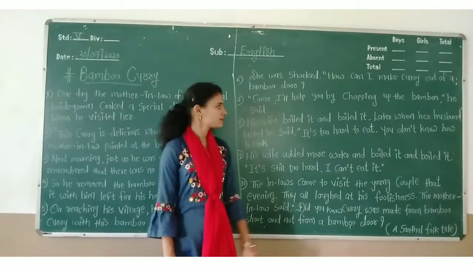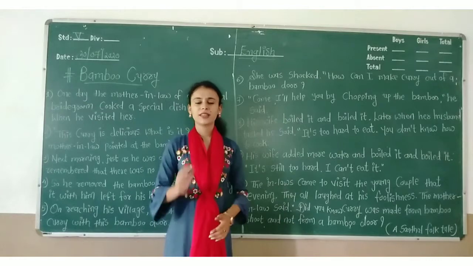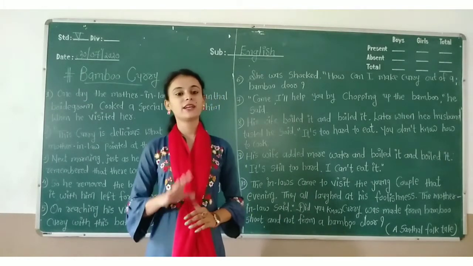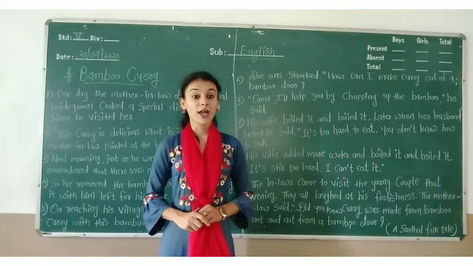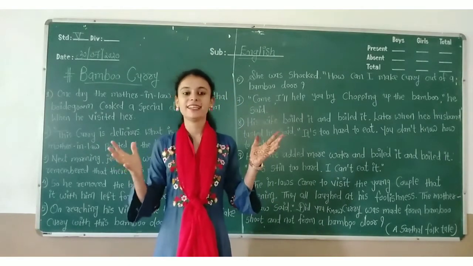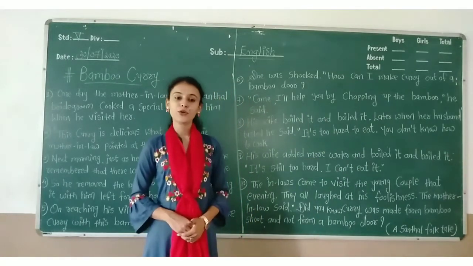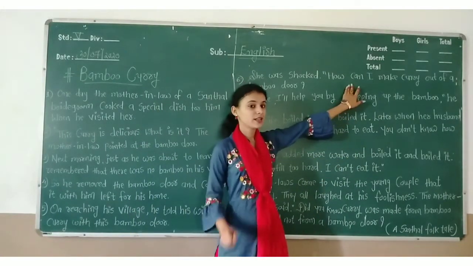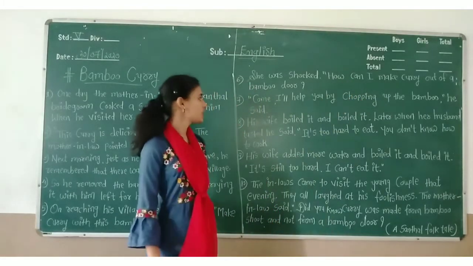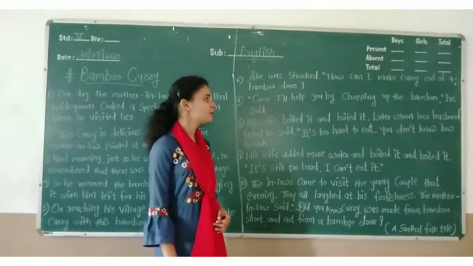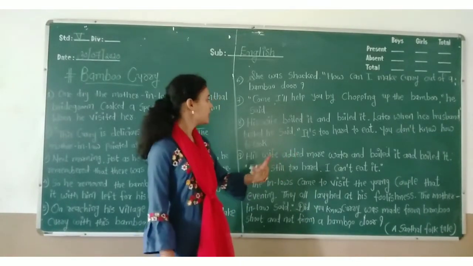"She was shocked. How can I make curry out of a bamboo door?" When the husband said, make the curry with this bamboo door, at that time his wife was shocked and said, "How can I make curry out of a bamboo door?" Who said this? The wife said this to the husband. "Come, I will help you by chopping up the bamboo." He said.